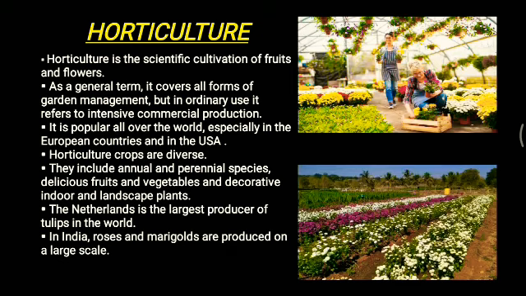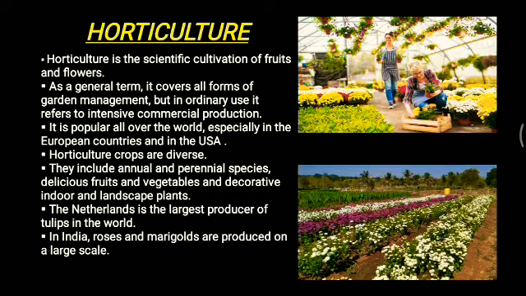Now, one of the largest producers of tulips in the whole world is the Netherlands. Alright, and in India, roses and marigolds are produced on a large scale. Different kinds of roses, yellow rose, black rose, pink rose, red rose, different kinds of roses.